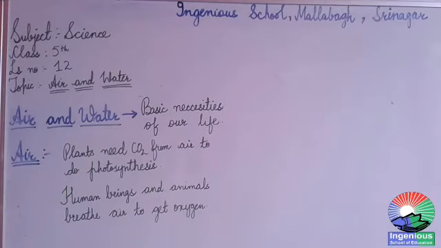Air is very important for almost all the life forms, all the living beings present on the earth, including plants and animals.